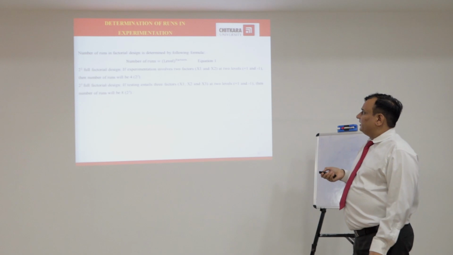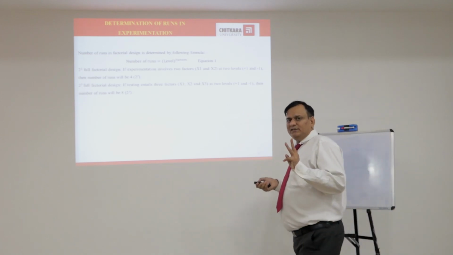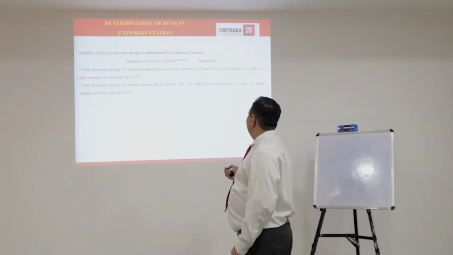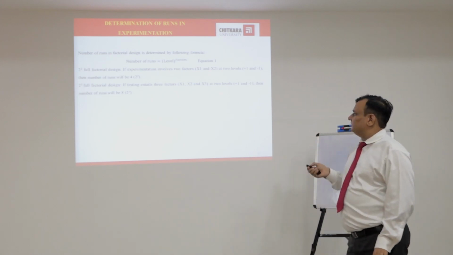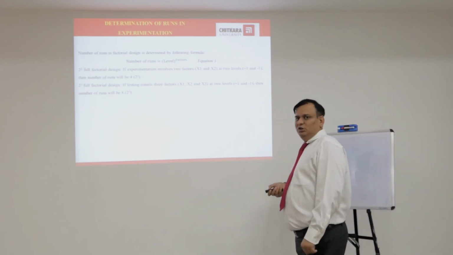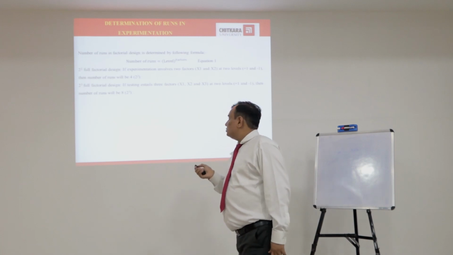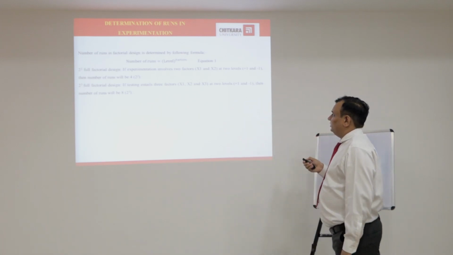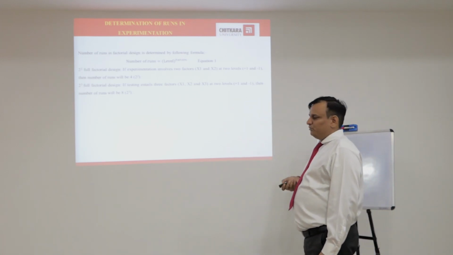If the testing entails three factors, x1, x2 and x3, at two levels, +1 and -1, then the number of runs will be 8. 2 raised to power 3 means 2 levels raised to power 3 factors. 2 raised to power 3, so the number of runs will be 8.